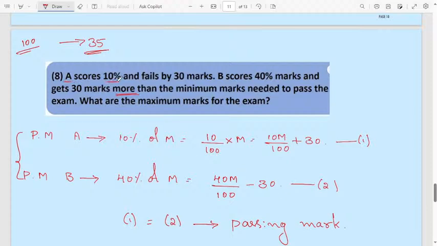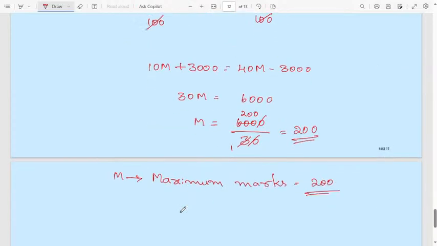Then here A scores 10% and fails by 30 marks. 10% of M, maximum marks. M means maximum marks here. We don't know maximum marks, don't get confused. Then 10 by 100 into M plus 30. Why did I write plus 30? Because he failed by 30 marks. 30 marks means plus 30 you have to do. Then in case of B, he scored 40% of the maximum and gets 30 marks more. More means you have to subtract. Okay. Then compare both the values, you will get the answer.